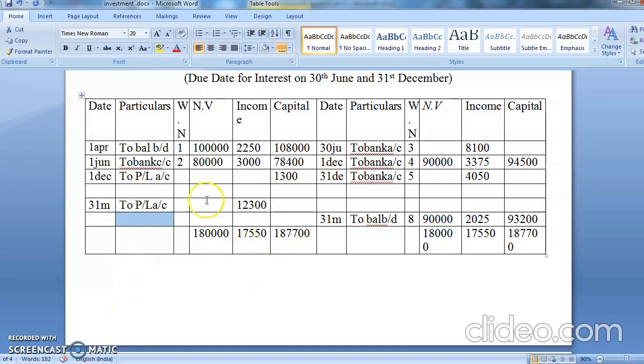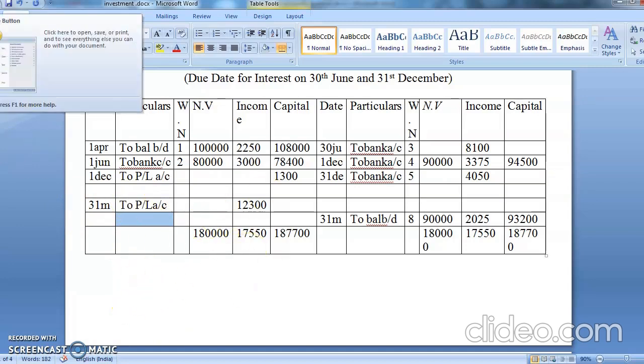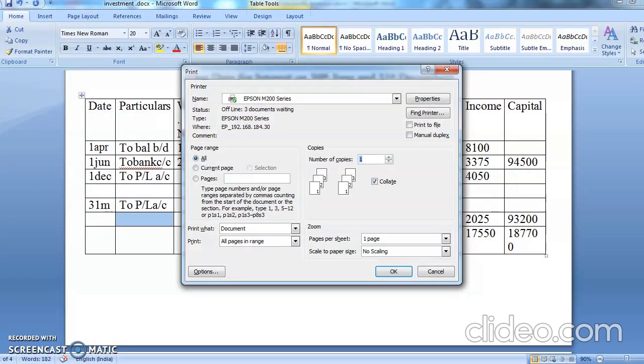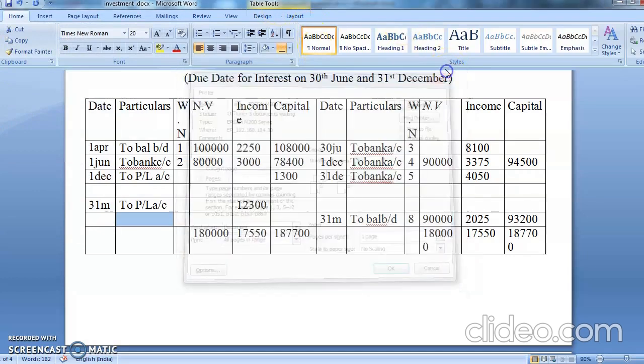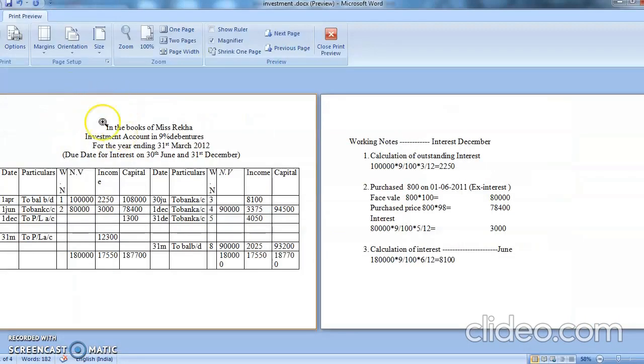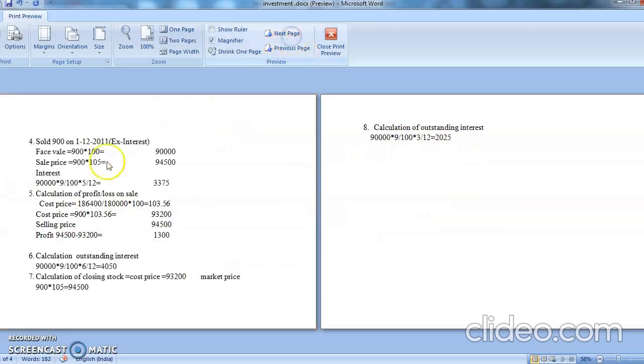Okay, student. So by this I have completed the solving of the problem. Again I'll show you one thing, students, what you are supposed to do and what you are not supposed to do. See, this is your investment account, your calculation. On 31st March, if you're getting interest in December, you are going to get the calculation of interest on 31st March, then purchase, then again calculation of interest, and then profit and loss on selling, then outstanding interest, then calculation of interest. So this way you are going to solve the problem.